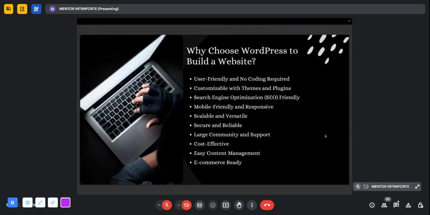Okay, so why are we choosing WordPress? First of all, it is very easy to use. Again, I want to stress that you need not have any coding skills. It's very user friendly. You have a dashboard, and with a click of a button, everything is drag and drop, and you can edit easily and save easily. You can use it on your desktop, your iPad, and your mobile phones.